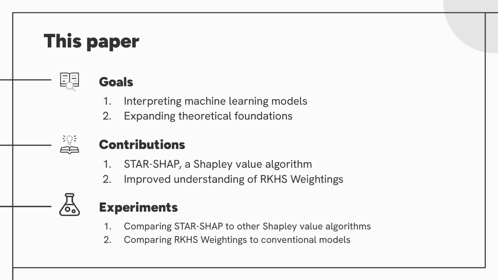The first is a novel algorithm, StarShap, for efficiently calculating the Shapley values for a broad family of models. The second contribution is an improvement to the understanding and applicability of a recently introduced class of models, RKHS Weightings. We also ran various experiments to assess every model and algorithm introduced in the paper.